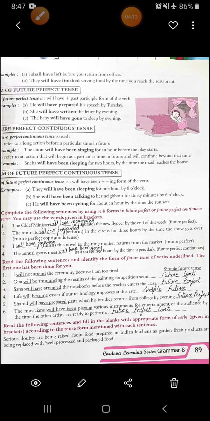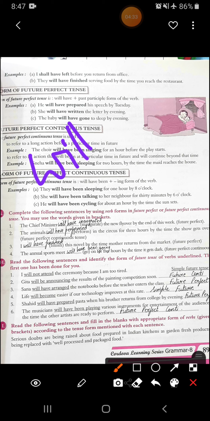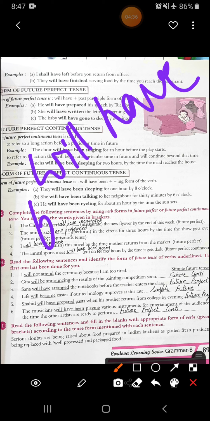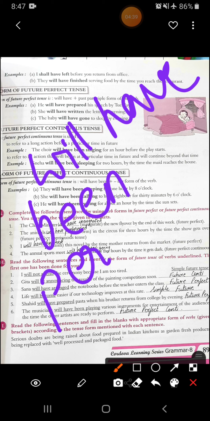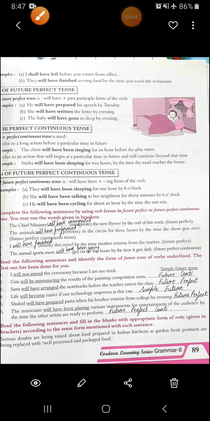Then again in third, you have to use future perfect. In the second one it will be will have been performing. I just mistakenly written will have performed. Please correct it. I have used future perfect tense. I haven't seen it's continuous. So just second one, write will have been performing. Alright, just write this answer. Now the fourth one, again you have to use future perfect continuous. The annual sports meet will have been going on for 5 hours by the time it gets dark.